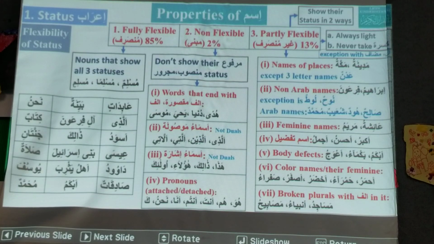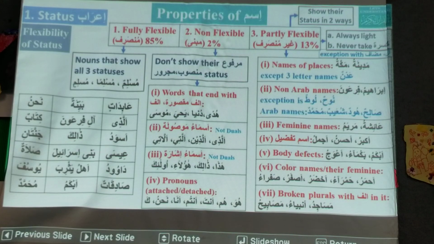What is the status of Bani? It should be marfu. Mansoob, yeah. What is the marfu status for this? Banuna, Banina, Bani.